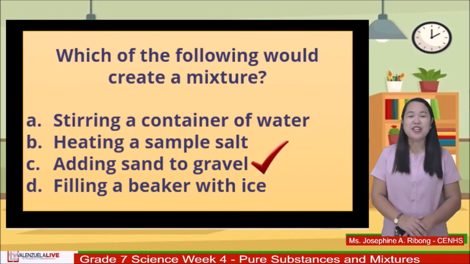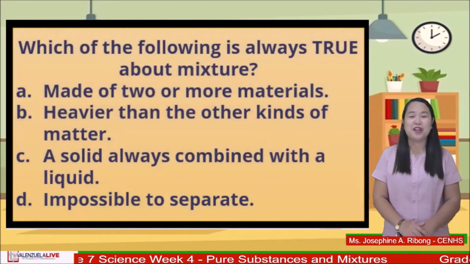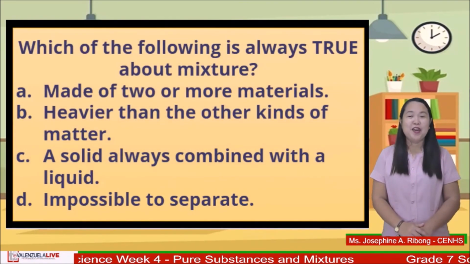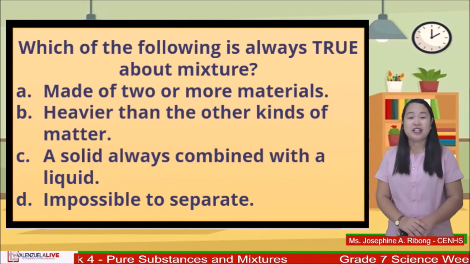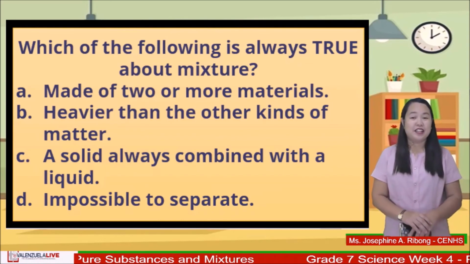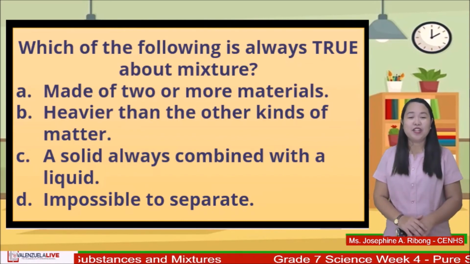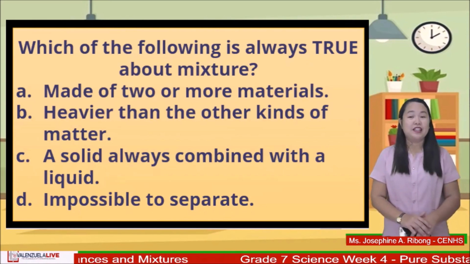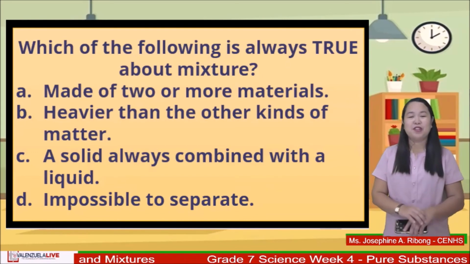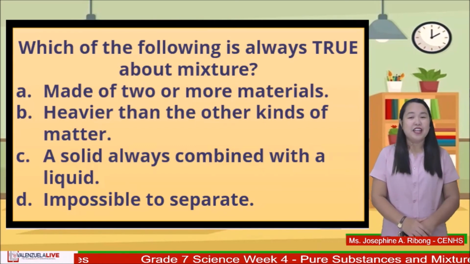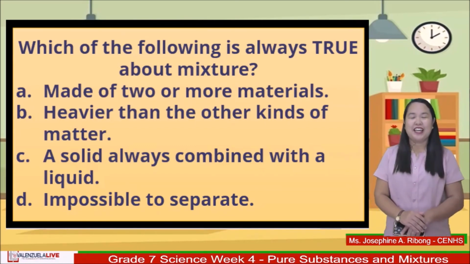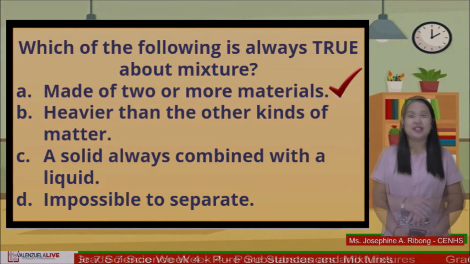And last, which of the following is always true about mixtures? A, made of two or more materials. Letter B, heavier than the other kinds of matter. Letter C, a solid always combined with a liquid. And letter D, impossible to separate. The answer is letter A. Job well done, grade 7 learners.